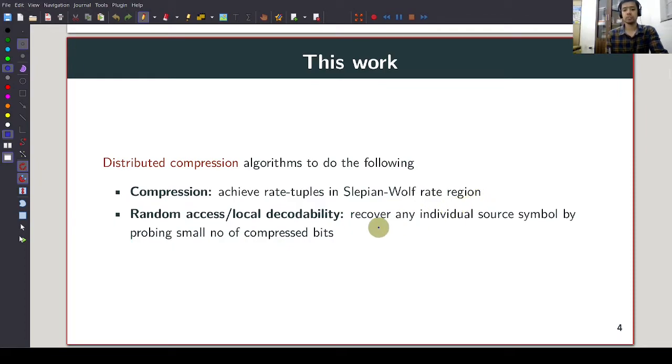At the same time, if we want to recover just one source symbol, we should be able to do so without decompressing everything. In particular, we want to make sure that if we want to recover the ith source symbol, then we should be able to do so by probing a very small number of compressed bits. This is what we call compression with random access or compression with local decodability constraints.